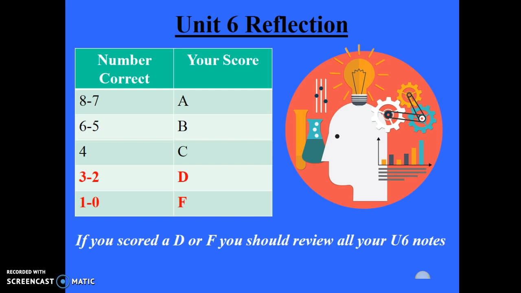If you scored a D or F, you should review all of your Unit 6 notes, as questions 1 through 8 really go over all of the main ideas, concepts, and vocabulary that you need to know for this unit. Again, if you got any questions incorrect, please make sure that you go back and update your answers before you move on to section 7 of the test.